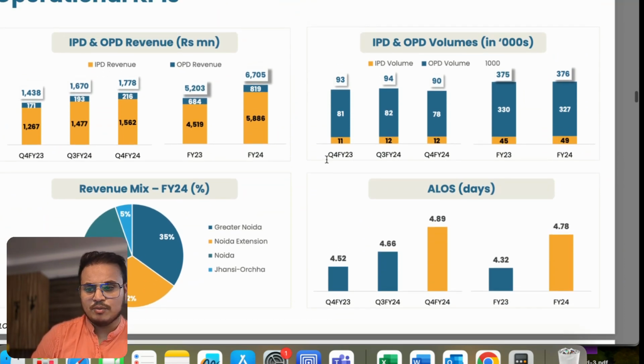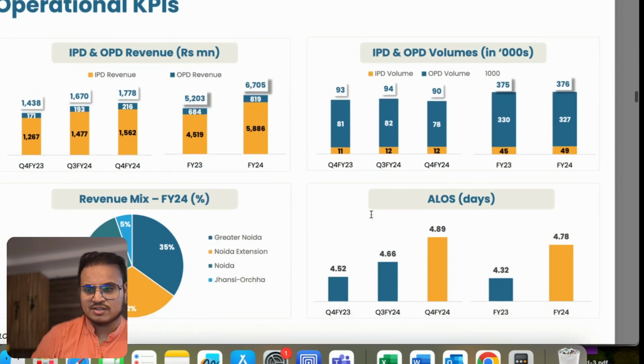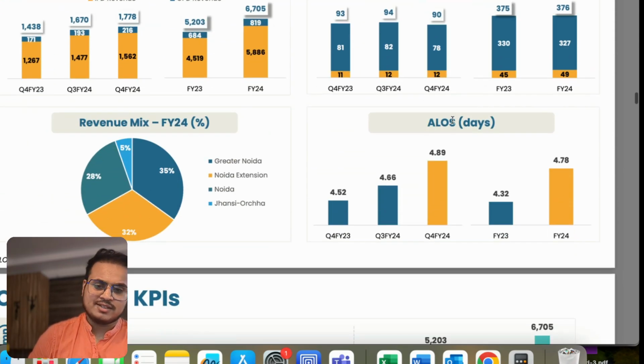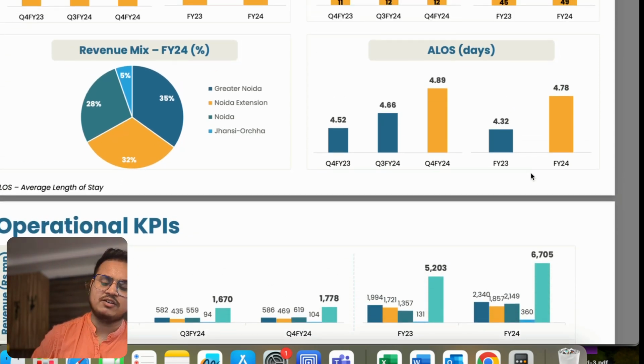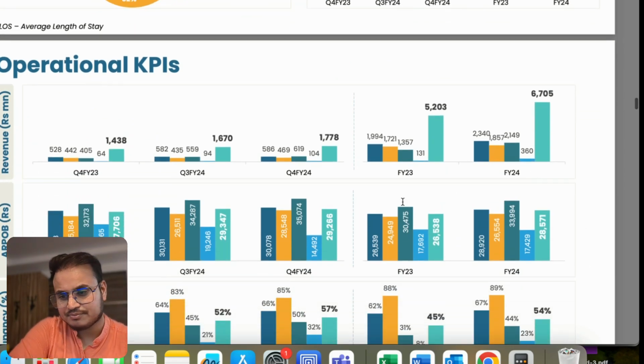So if you see here, these are two important metrics. One we discussed already, ARPOB. The other important metric is ALOS, the average length of stay. It was 4.52 in Q4 of last year, FY23. And in Q4 FY24 it increased from 4.5 to 4.89. So basically, 4.5 days a person used to stay, now they stay almost 5 days. And for the overall FY, it was 4.32 and now increased to 4.78. Almost half a day longer a person is staying. So these are very important metrics that we need to see for every hospital when we analyze those stocks.